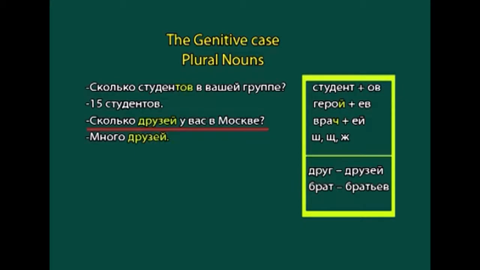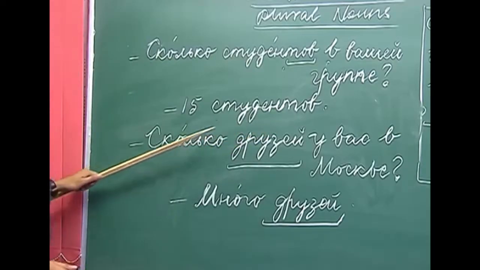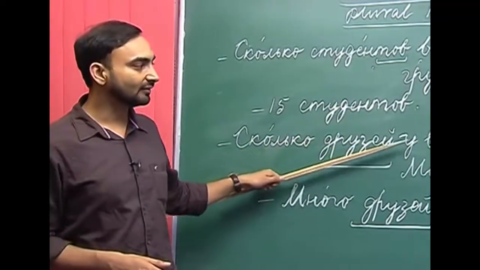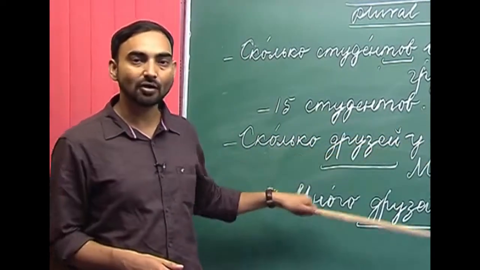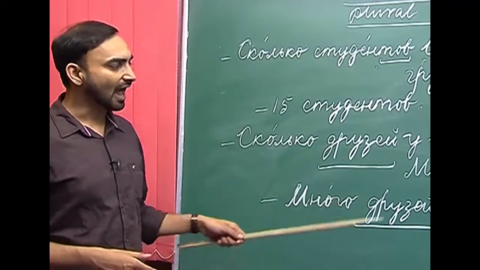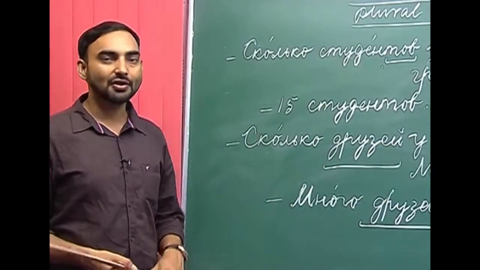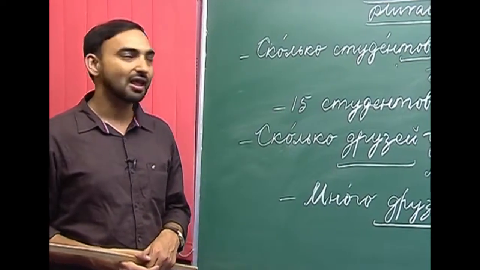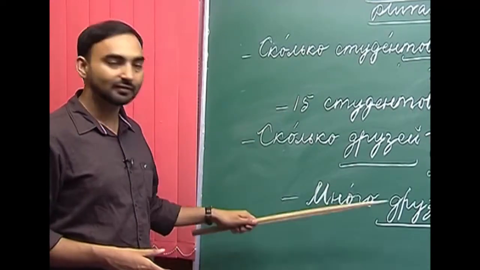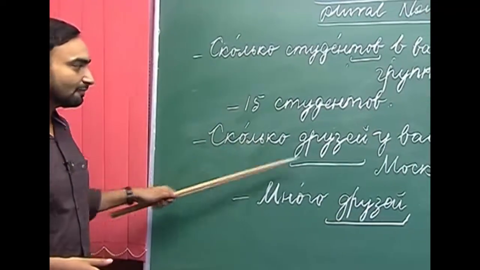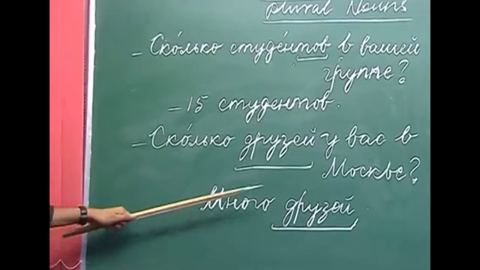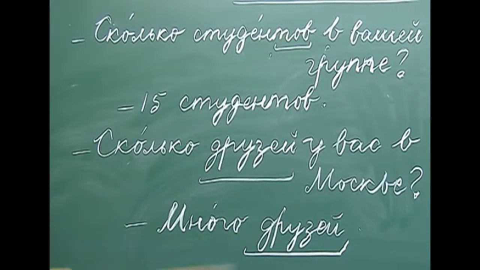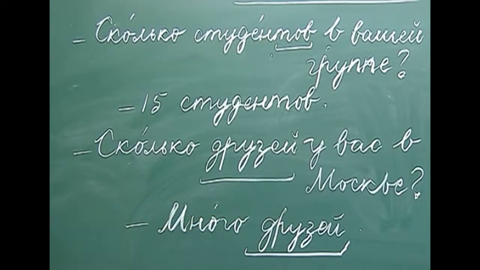Сколько друзей у вас в Москве? So, how many friends are there, or how many friends do you have in Moscow? So, again, either you can use a cardinal number, or you can use the words много, мало, несколько, and with all these words we use the genitive plural. So, в Москве у меня много друзей. So, there are many friends I have in Moscow.